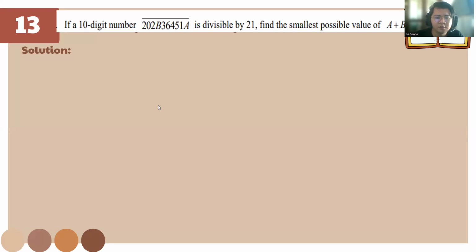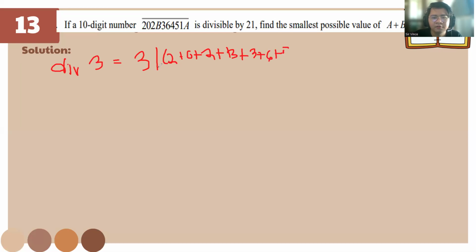So for this one, for the divisibility rule of 3, this is gonna be the solution, okay? 2 plus 0 plus 2 plus b plus 3 plus 6 plus 5 plus 1 plus a.